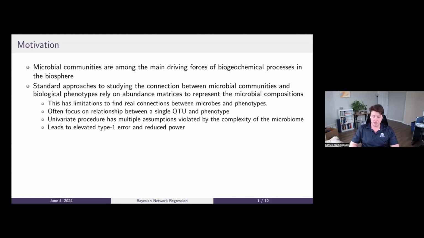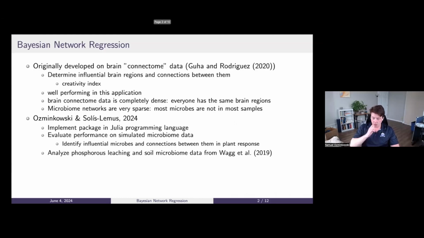These methods often focus on the relationship between a single OTU and a phenotype, a univariate measure which has multiple assumptions violated by the complexity of the microbiome, leading to elevated type 1 error and reduced power. One solution to this is Bayesian network regression.